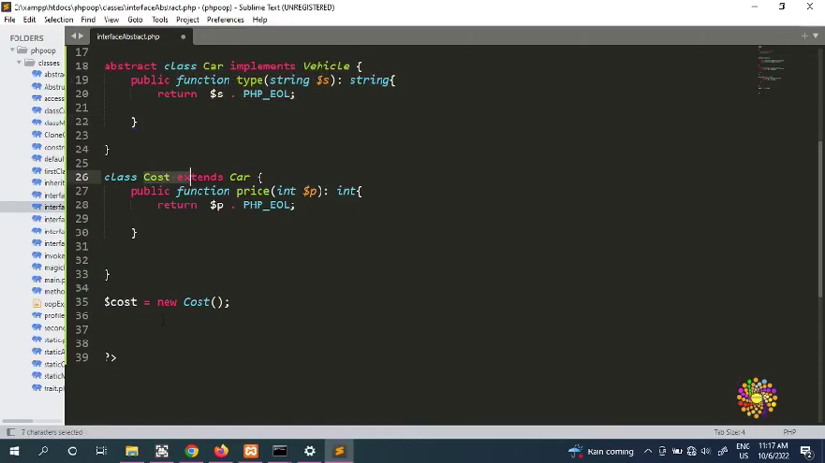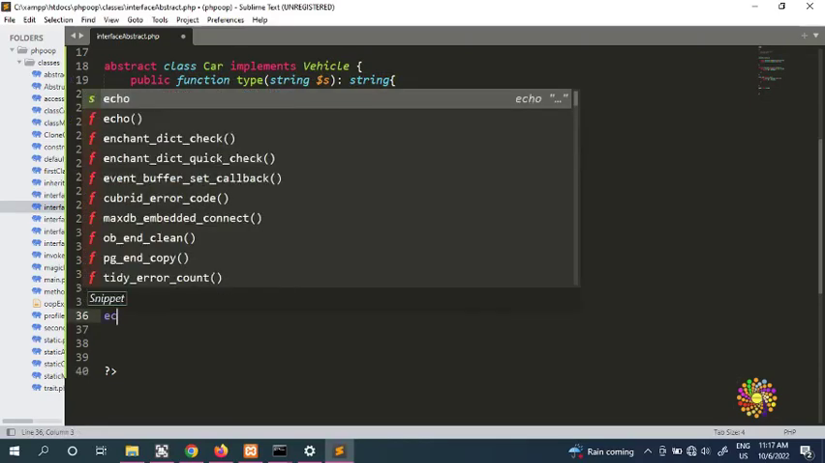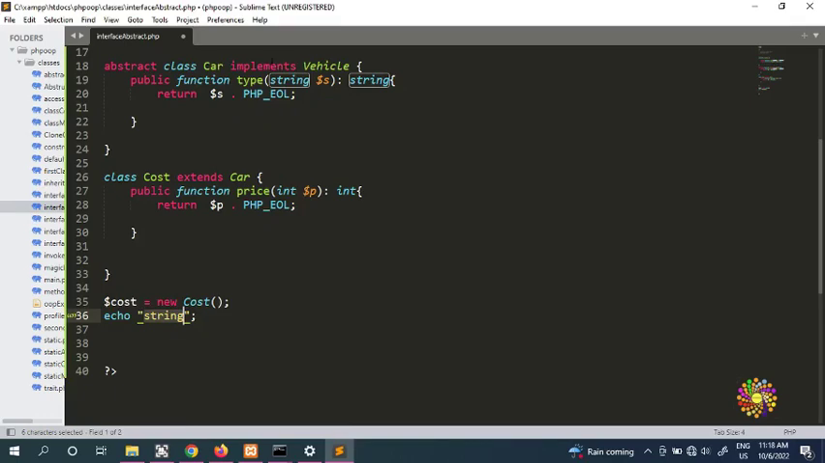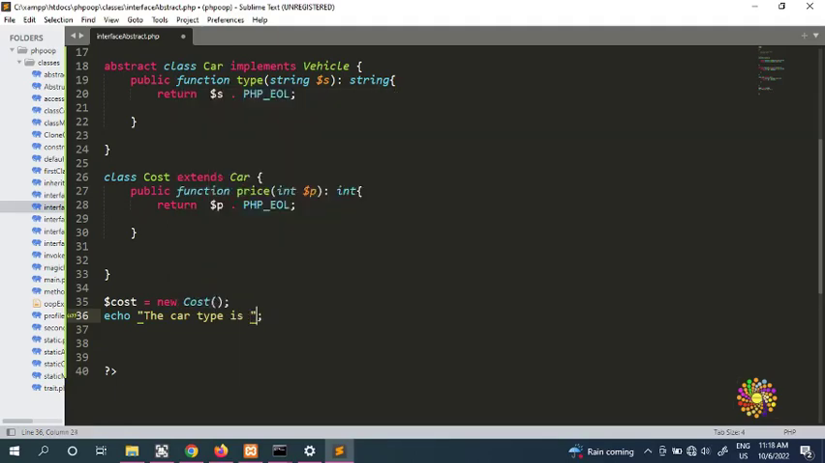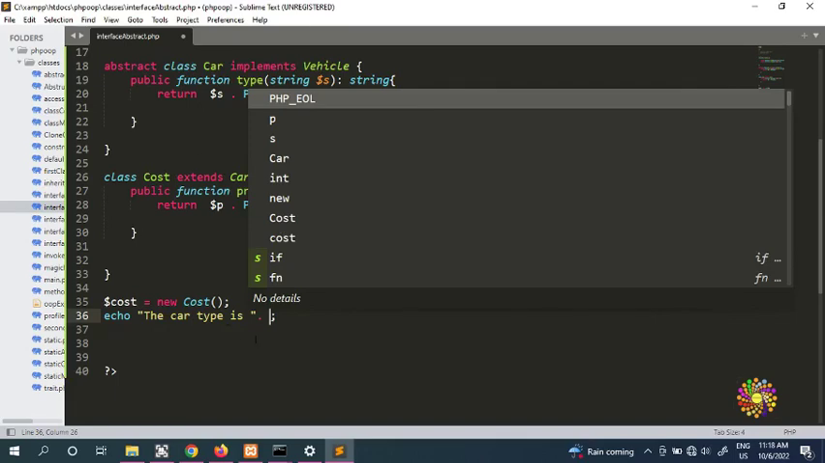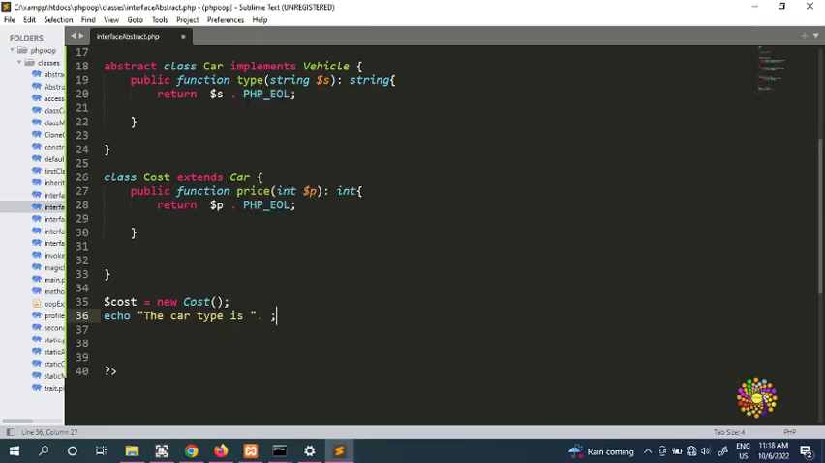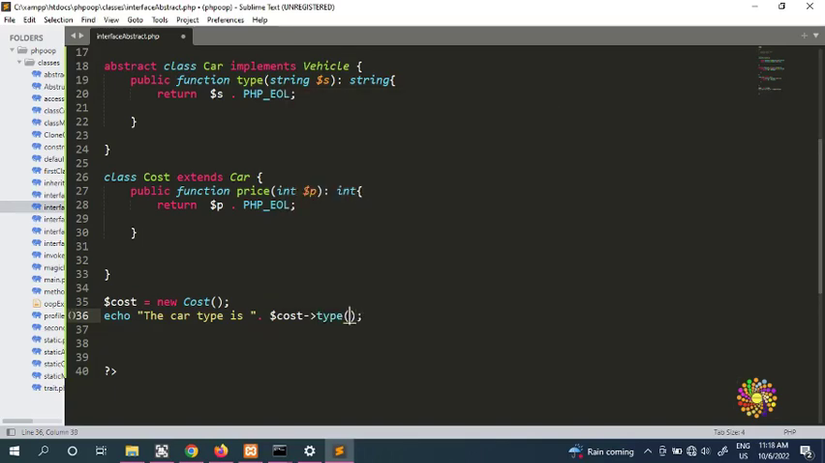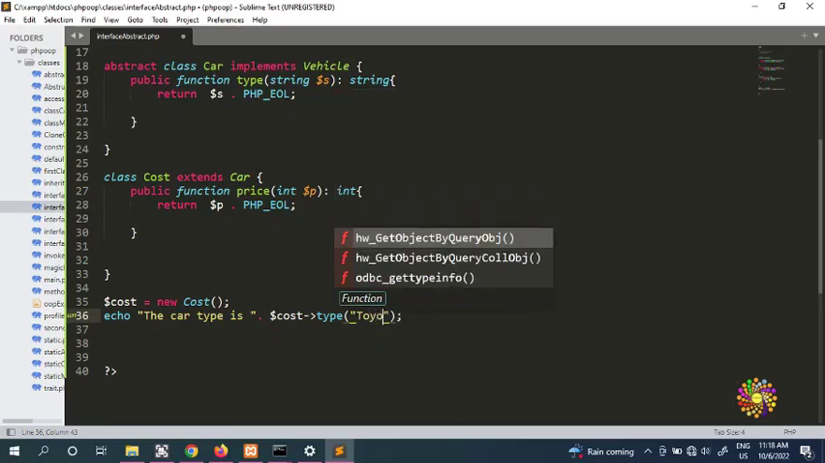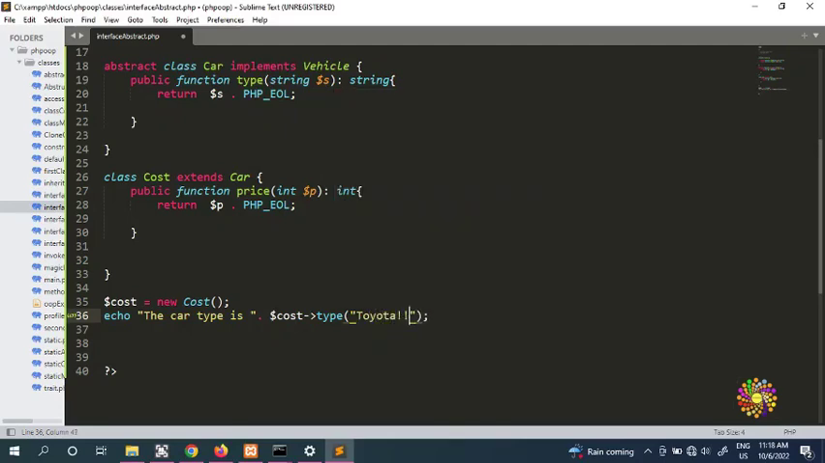You need to instantiate this guy here, and we put equal, and we're going to put "the car type is", and you need to put the concatenation here, and you need to put this function type. So we're going to put this, we're going to put a cost, and the cost is going to get the type. And what's the type? For example, we're going to put Toyota. That's what we're going to put here. Okay, and then now you need to put a break.